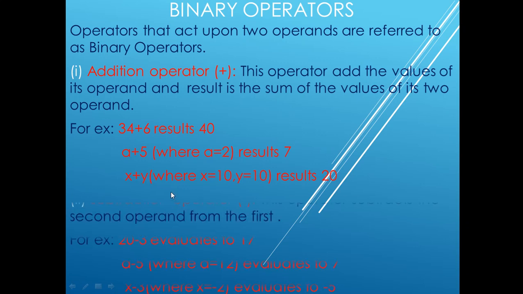Second is the subtraction operator. This operator subtracts the second operand from the first. For example, 20 minus 3 evaluates to 17. It is also a binary operator, with two operands, 20 and 3. A minus 5, where the value of a is 12, gives 12 minus 5, which is 7. X minus 3, where x value is minus 2, gives minus 2 minus 3, which evaluates to minus 5.